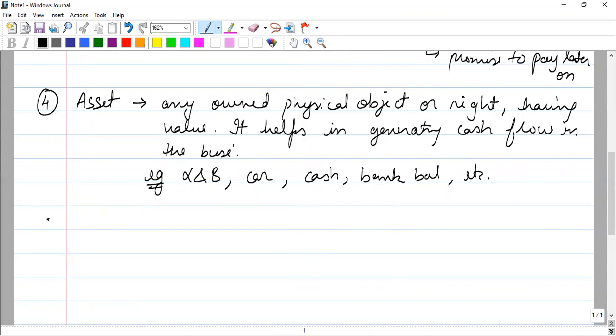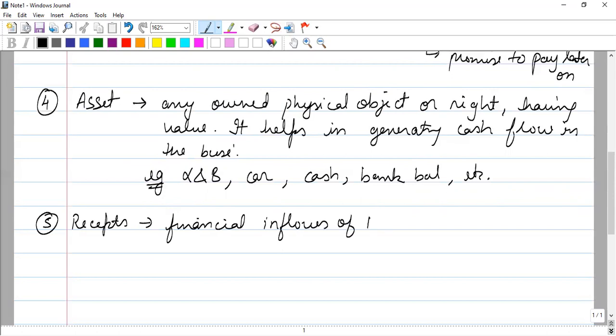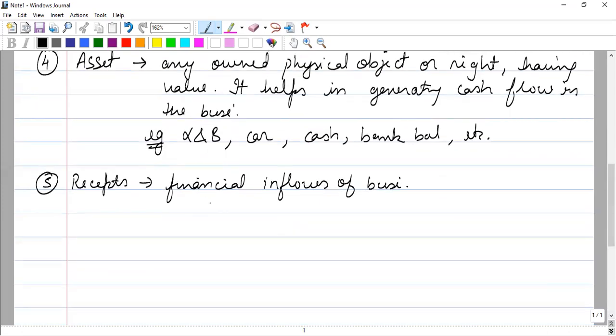Okay, then the next thing which we need to understand is receipts. Receipts means financial inflows of cash, financial inflows of business. Financial inflows means in the form of cash or receipt of checks, etc. Inflows means these are received by the business. These are called receipts. Receipts can be subdivided into two types.